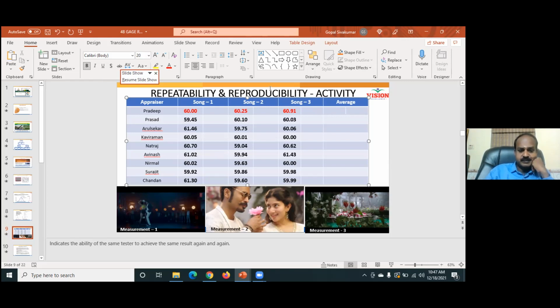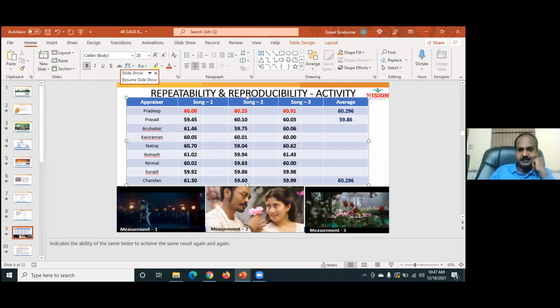Sir, mine is 60.296. Then, Mr. Prasad. Chandan, you can tell me. Mine is 60.38. 60.296. Then, Prashant is 59.86. Sir, mine is 60.386.